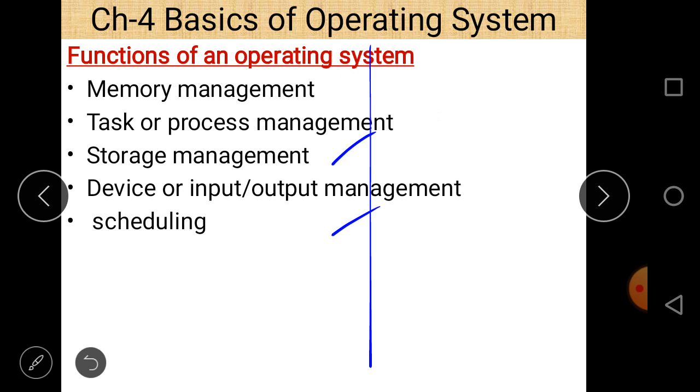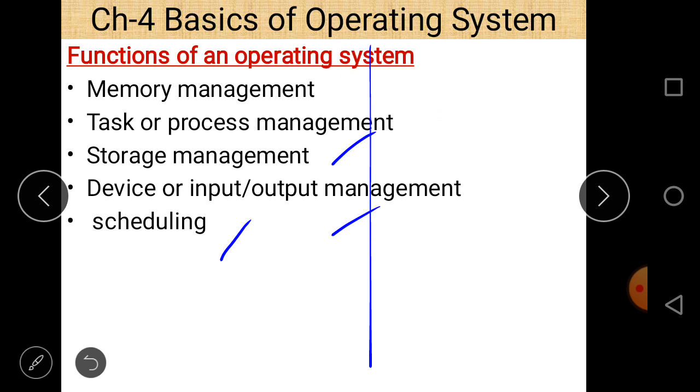Next is device or input output management. So different input and output management are also managed by an operating system. And different device drivers, each and every hardware part comes with a device driver, and the operating system is able to check whether these device drivers work properly or not, or they are up to date or not. So regarding this information, operating systems work in an efficient manner with the different input and output devices.